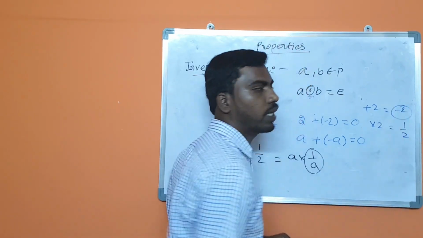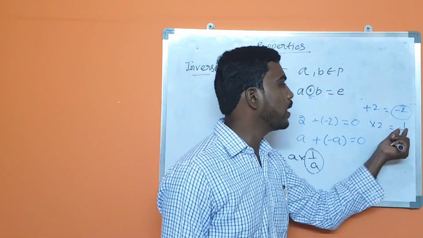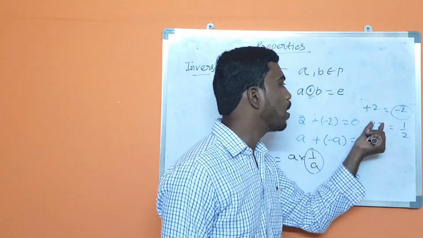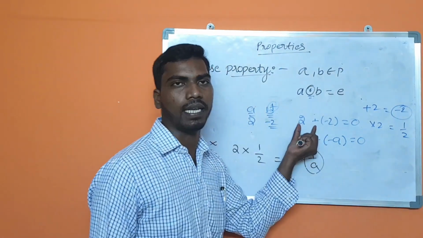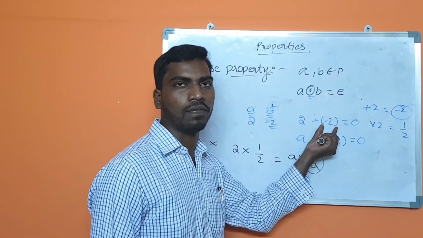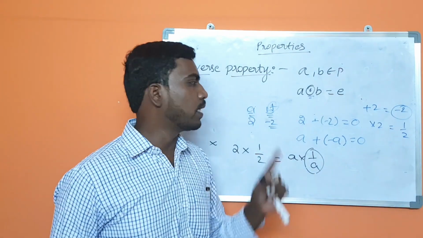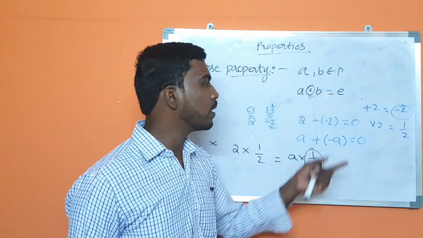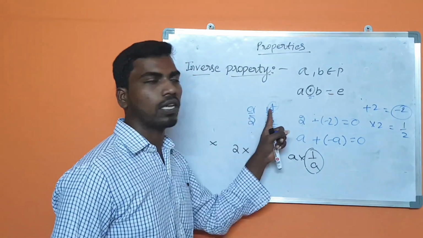Here minus 2 is called the additive inverse of this number, and 1 by 2 is called the multiplicative inverse. So 2 and the additive inverse of 2 give 0 in the plus operation.